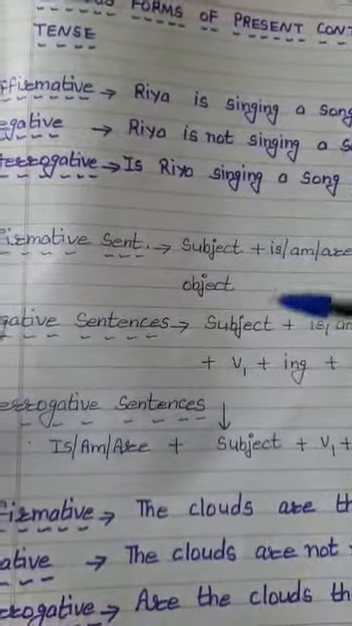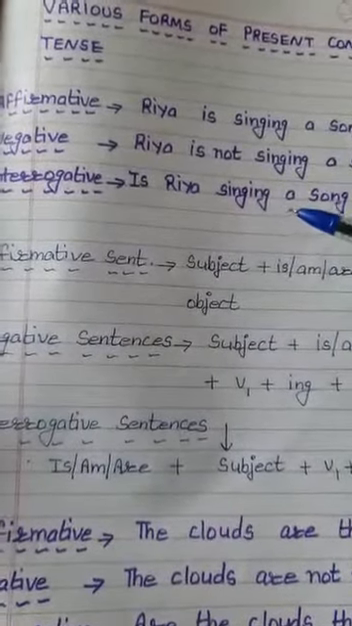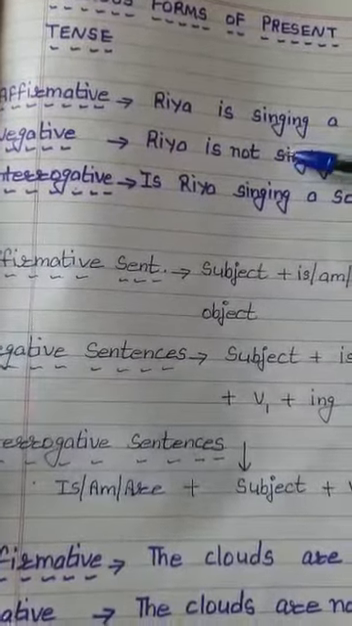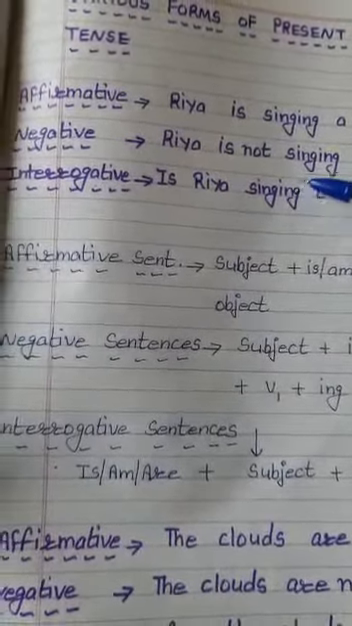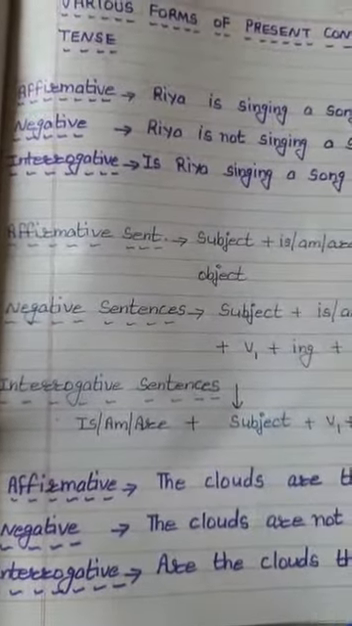I am sure students now this concept is quite clear to you. Don't forget to frame your own sentences and convert them into negative and interrogative of the affirmative form. Is it okay, students?